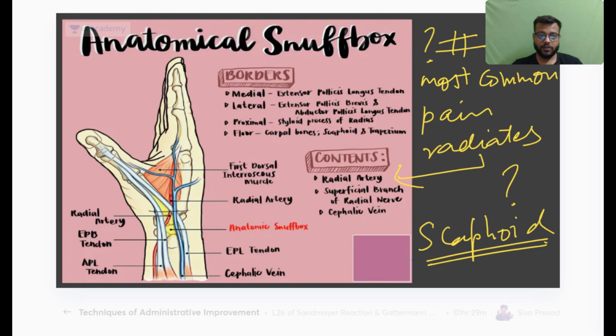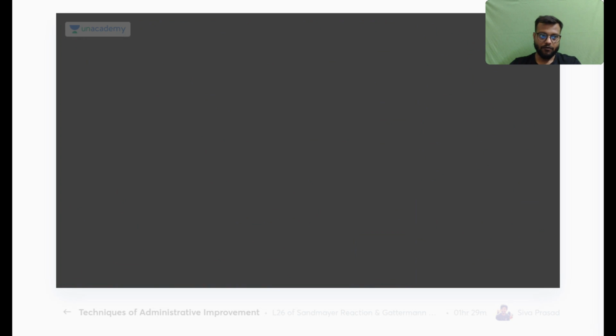Okay, so the medial border of this will be formed by the EPL, that is extensor pollicis longus. At the lateral side there will be extensor pollicis brevis and abductor pollicis longus. Okay, proximally there will be the styloid process of the radius, you can feel it, and on the floor there will be carpal bones etc. Okay, and contents: artery, nerve, vein, one each. The most important content is the radial artery. In nerve, the superficial branch of the radial nerve, and in vein, you will have the cephalic vein, very important for the anatomical snuff box.